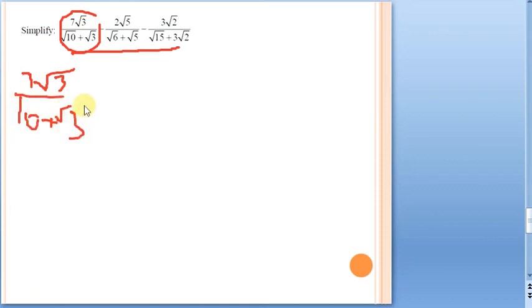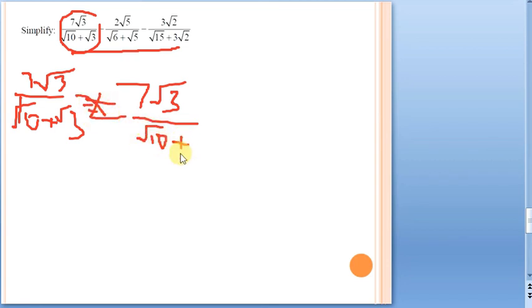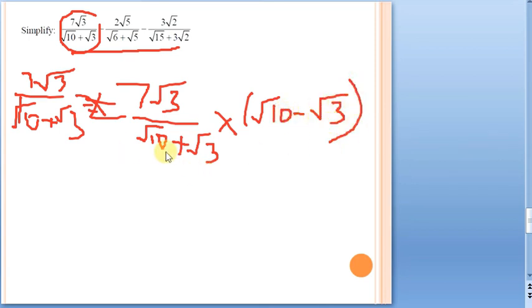So always remember, whenever you have a binomial, you have to take the negative sign in between for the connecting. Okay, so here 7 root 3 by root 10 plus root 3. So 7 root 3 into root 10 plus root 3, with which number do you have to multiply? The root 10 minus root 3 is your rationalizing factor. Why? Because we have seen the conjugate of this one is going to be this one. So just multiply with root 10 minus root 3.